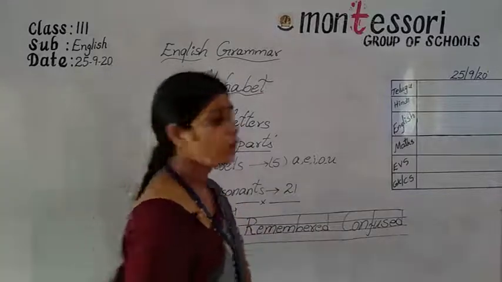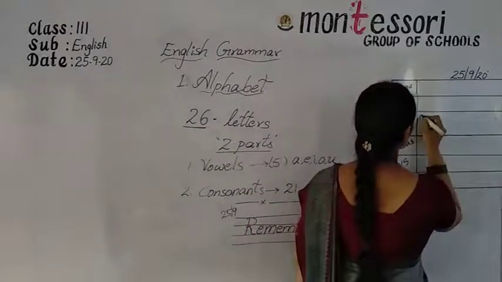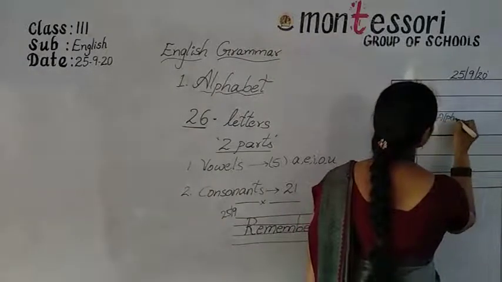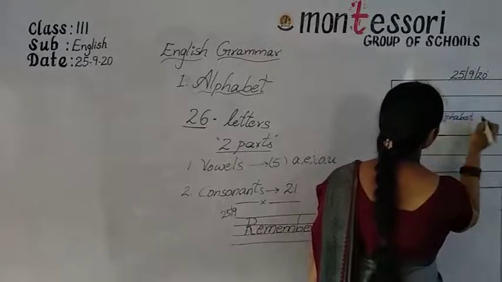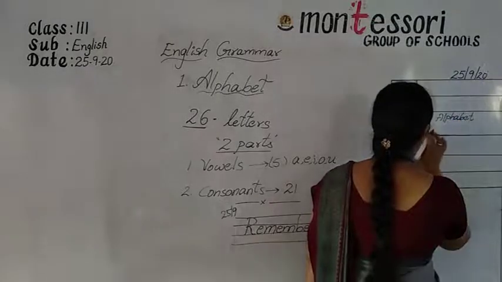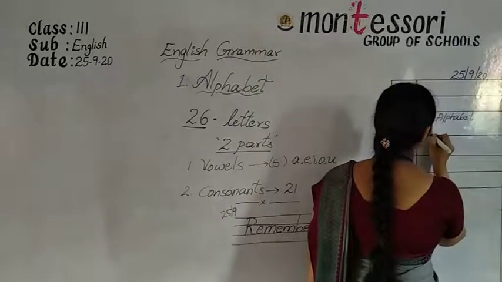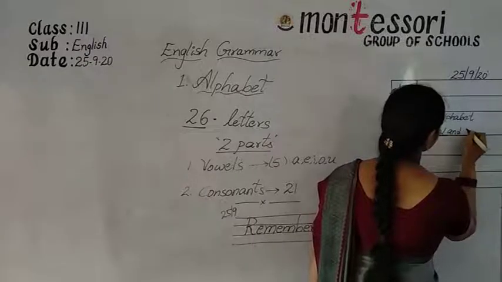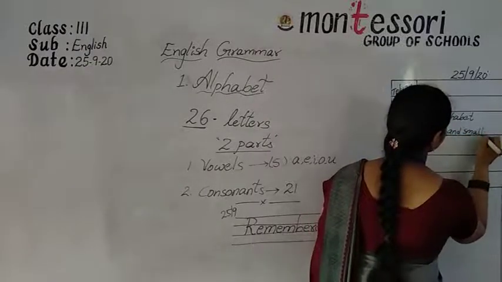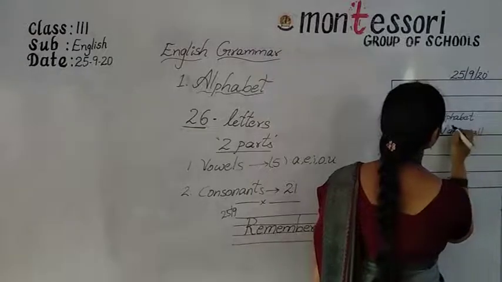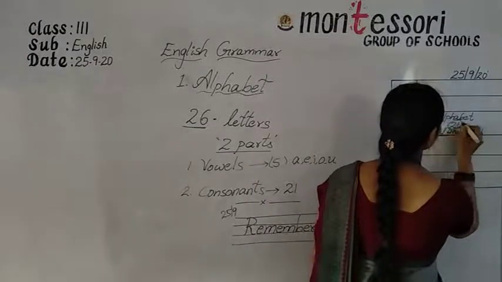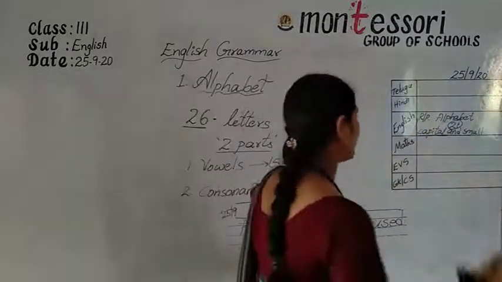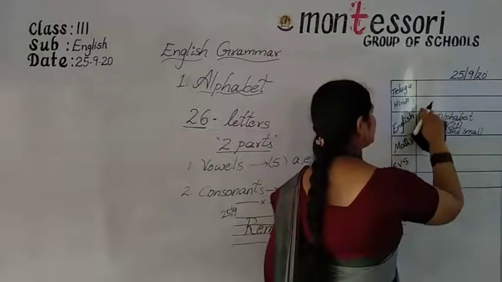And today's homework is read and practice the alphabet, small, capital and small, for 2 times. Okay, practice, not read and practice, my dear. Just practice.